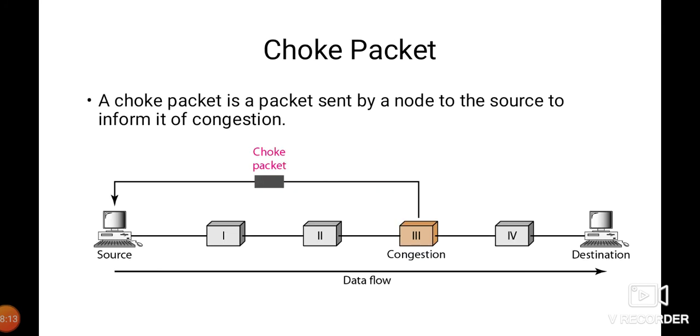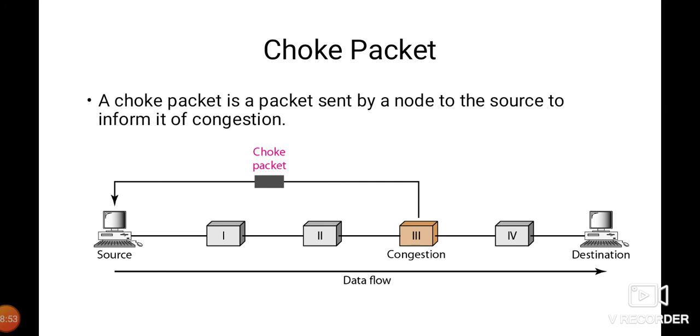Okay, so next we have choke packet. A choke packet is a packet sent by a node to the source to inform it of congestion. So there is a difference between back pressure and choke packet. In back pressure, the warning is from one node to its upstream node, although the warning may eventually reach the source station. But in the choke packet method, the warning is from the router which has encountered congestion to the source station directly. So there is no intermediate node in between, so the intermediate nodes are not warned.